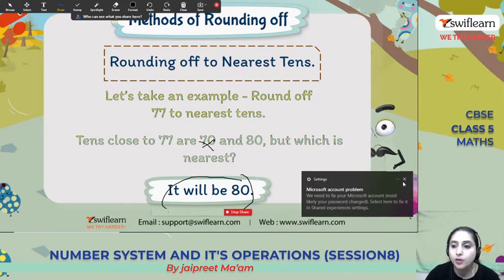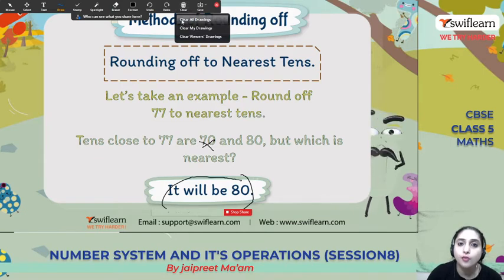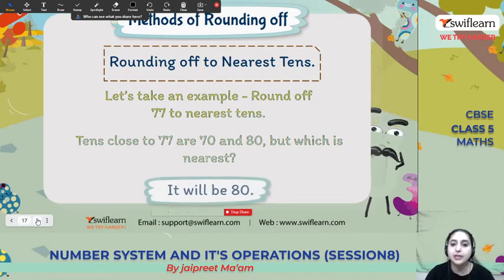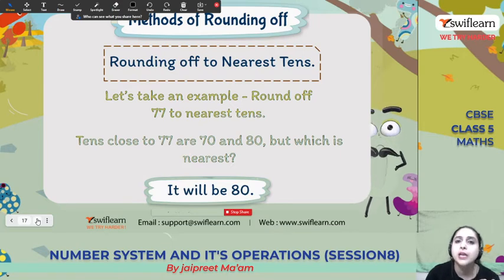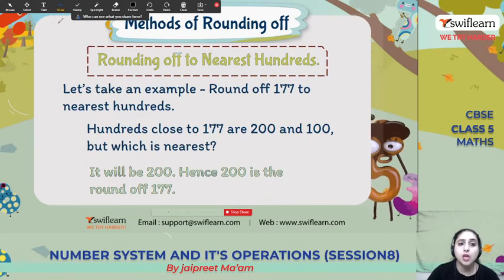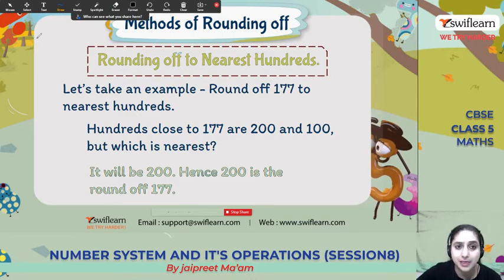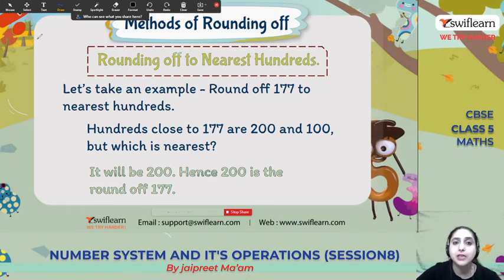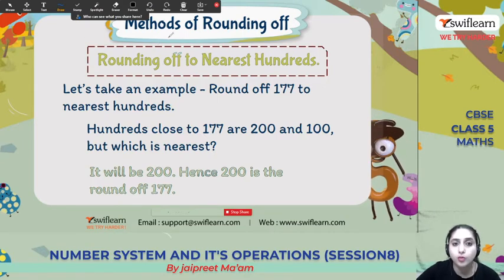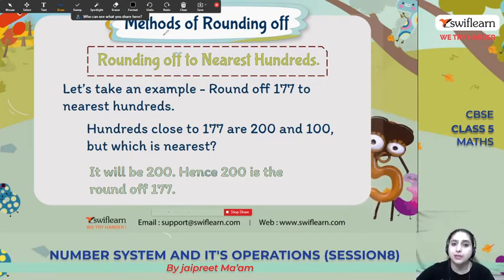Is it clear? It's easy. You just take the numbers which are close at the tens place, and it's 70 and 80, but 80 is nearest, so 80 will be the rounding of the number 77.